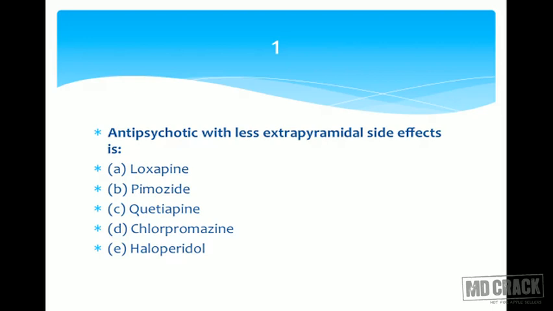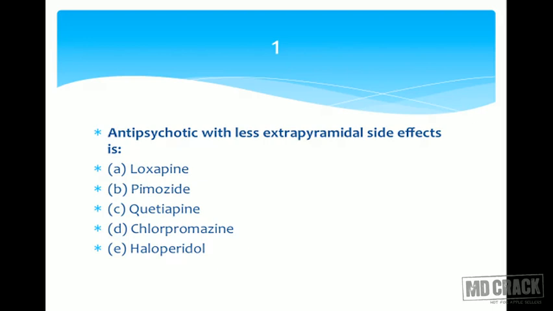Loxapine, pimozide, quetiapine, chlorpromazine, haloperidol. Just remove loxapine, pimozide, chlorpromazine, haloperidol. These are all older antipsychotic agents with more liability to produce extrapyramidal effects, and we are left with quetiapine.